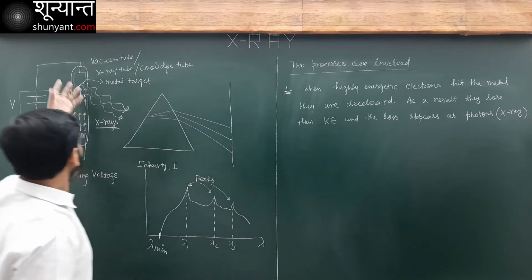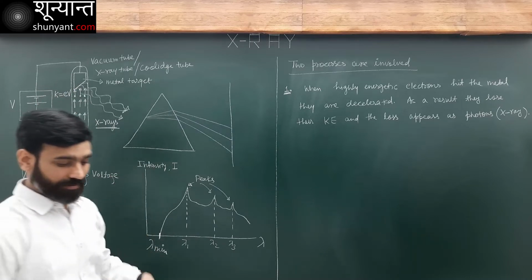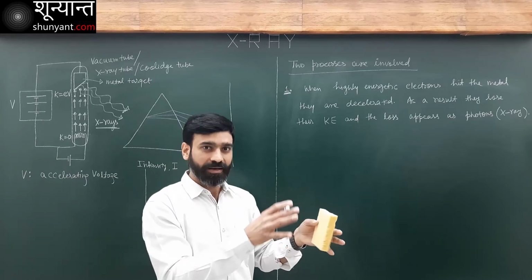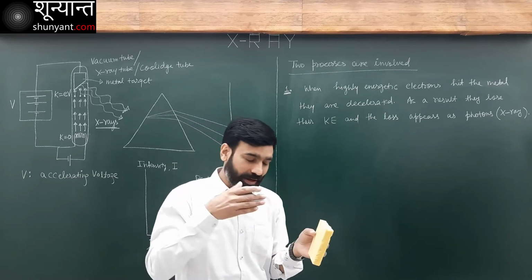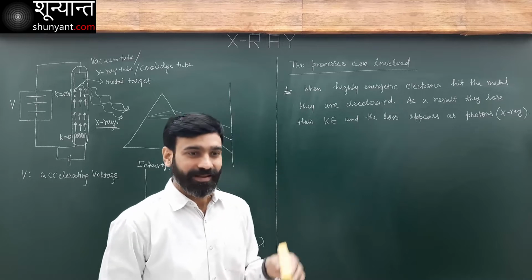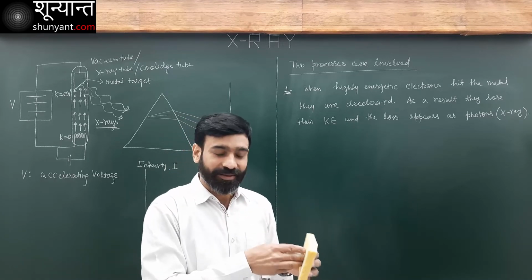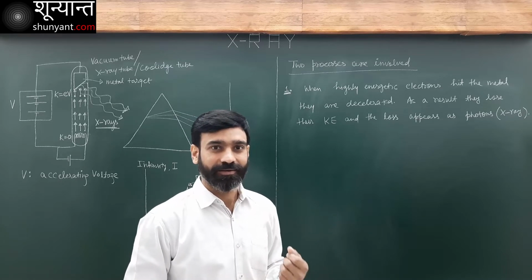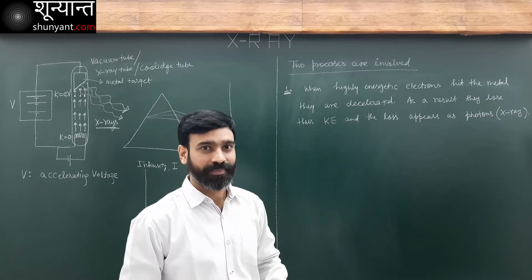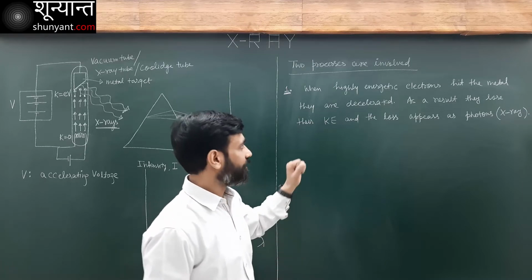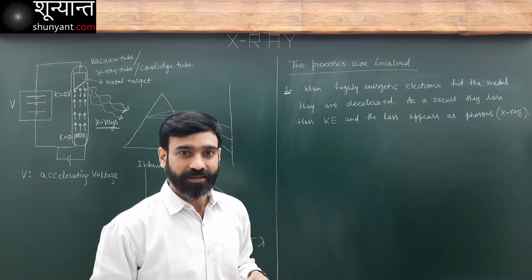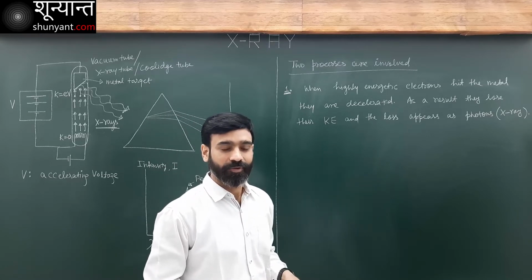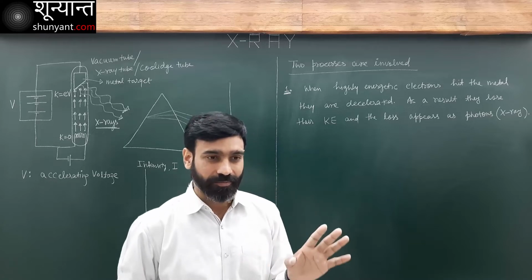So I have this solid metal here. Electrons are bombarded. Electrons are hitting this solid metal. They will try to go inside the metal. As they try to go inside the metal, their motion is impeded. Their motion is retarded. We say that they are decelerated. So their kinetic energy will decrease. When the kinetic energy decreases, they will emit EM wave.